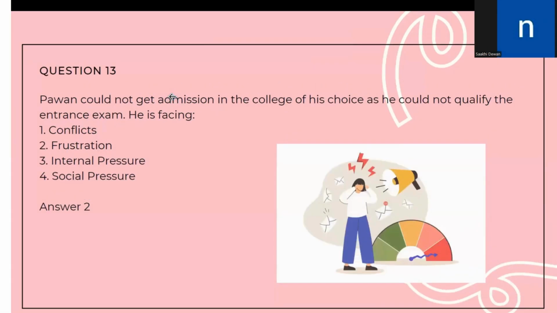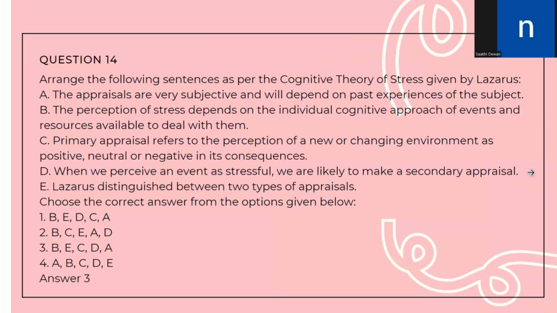In question 13, Pawan could not get admission in the college of his choice as he could not qualify the entrance exam. He is facing. So whenever we are not able to achieve the goals that we set for ourselves or that others set for us, then we feel frustrated. So the correct answer of this question would be option number 2, frustration. Let us move to the next question.